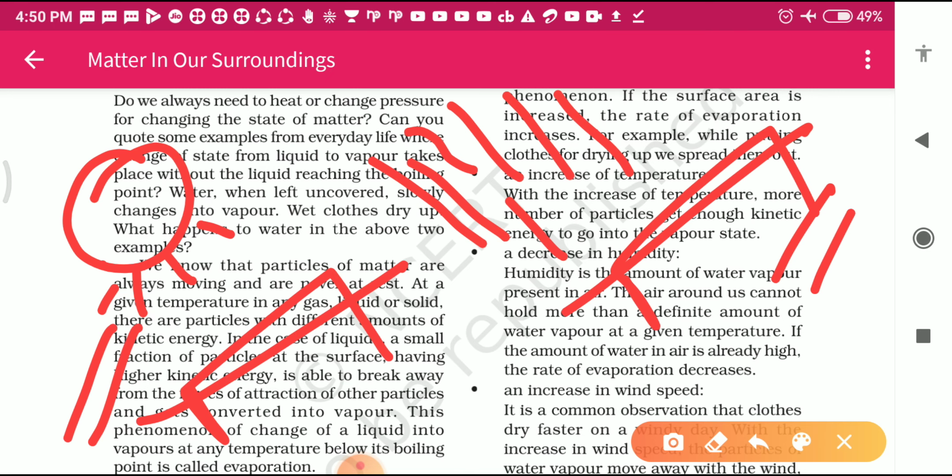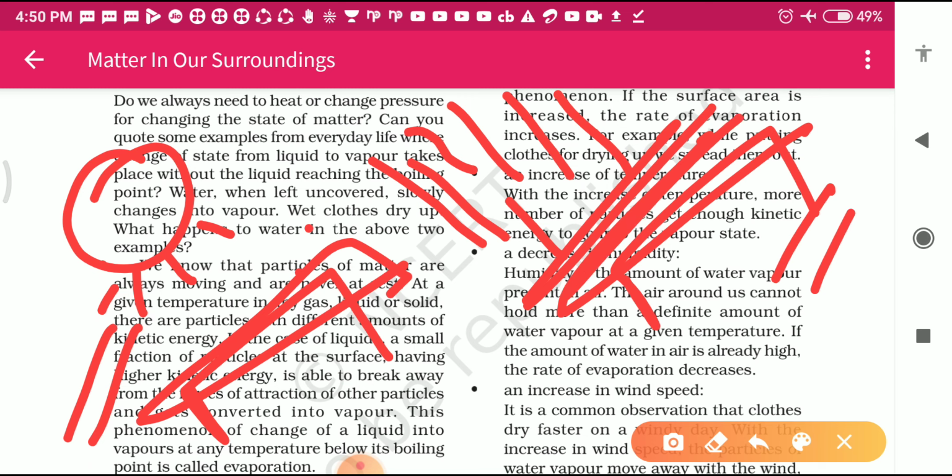Why? Because the sun provides heat here, and an increase of heat or an increase of temperature helps in the drying of the clothes. And here the temperature does not increase, the temperature is low here. That's why the cloth takes a lot of time to dry up. Then the second factor of evaporation is an increase in temperature.